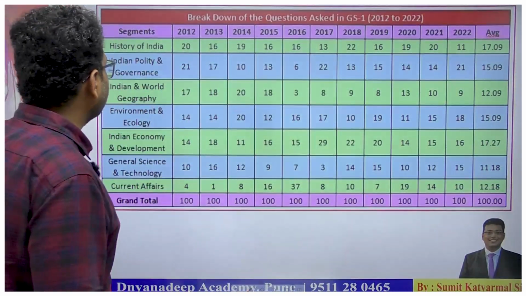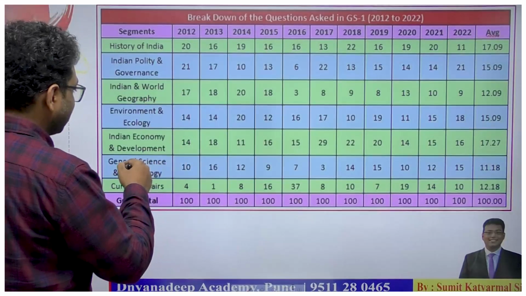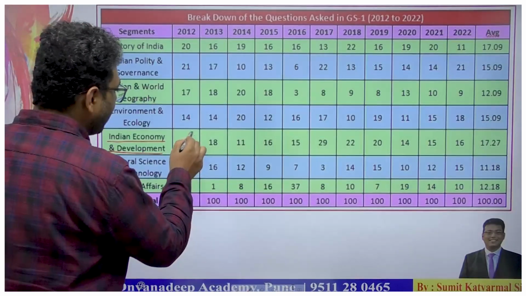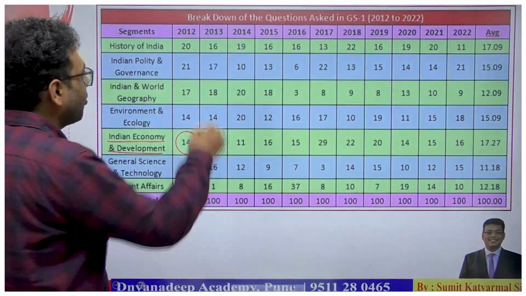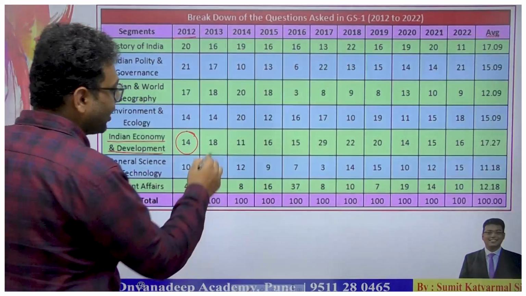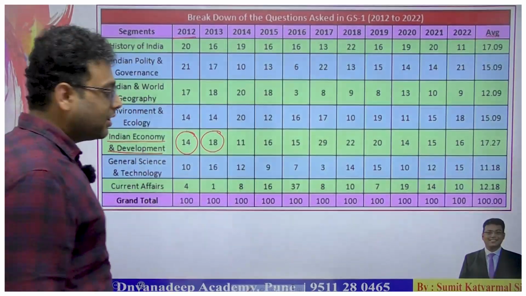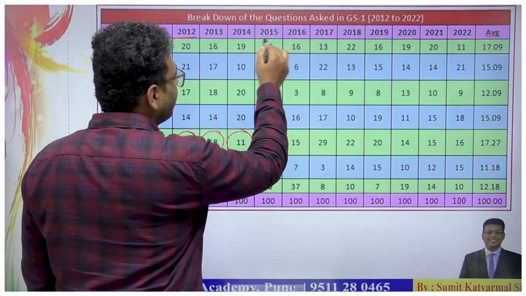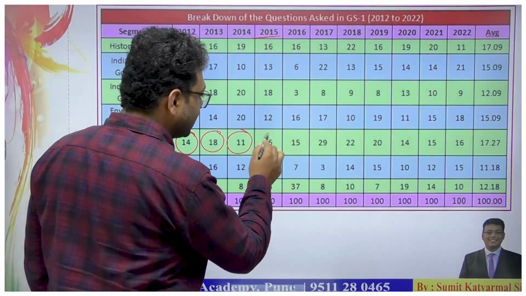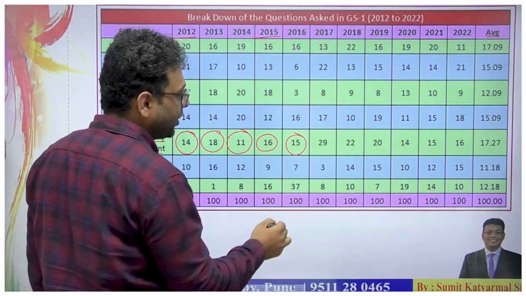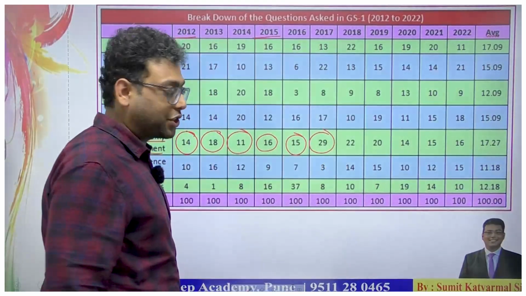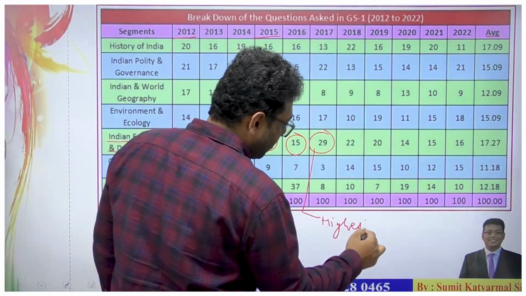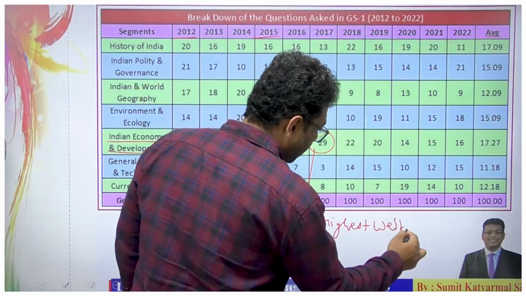While looking at 2012, we can say that from the Indian economy and development part, the UPSC asked 14 questions. Then in 2013, the number rises to 18. Then next, somewhat declines to 11. Then in 2015, with the changed syllabus, it is 16. Then 2016 is 15. Then the highest is 29 questions. So this is the highest weightage given till then.